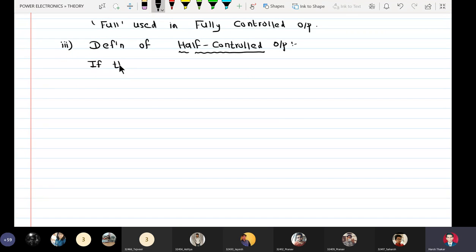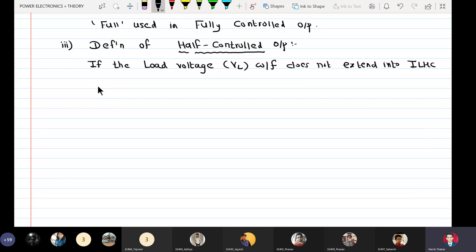If the load voltage, that is VL waveform, does not extend into the illegal half cycle, the output is called as half controlled. Okay, understand this definition very carefully.